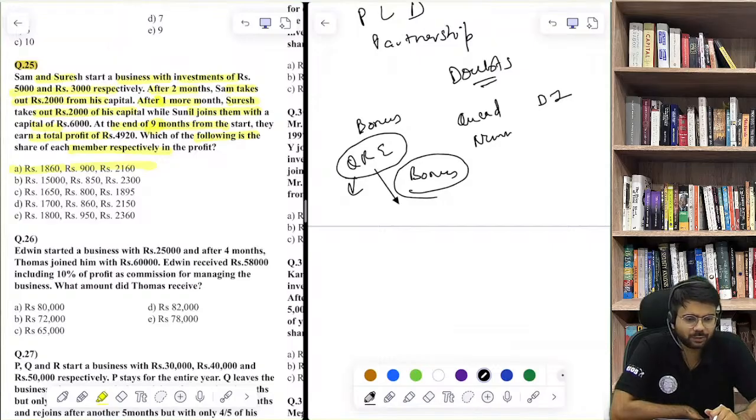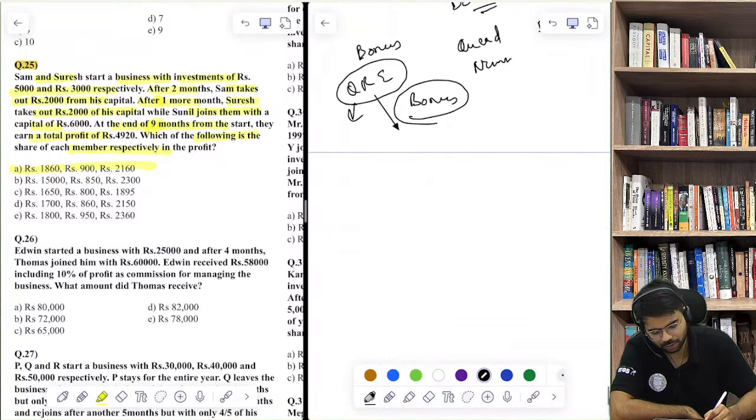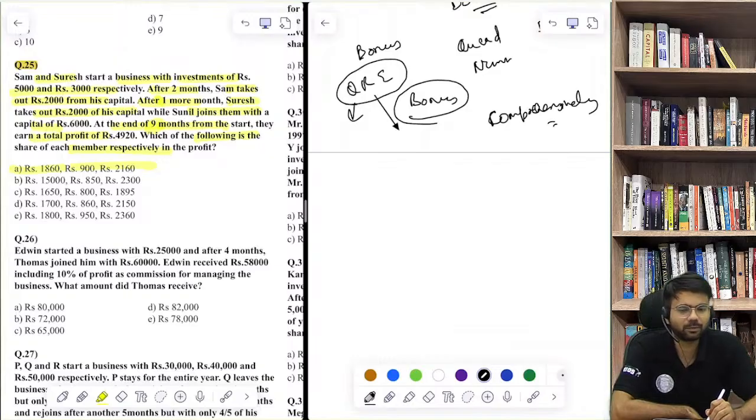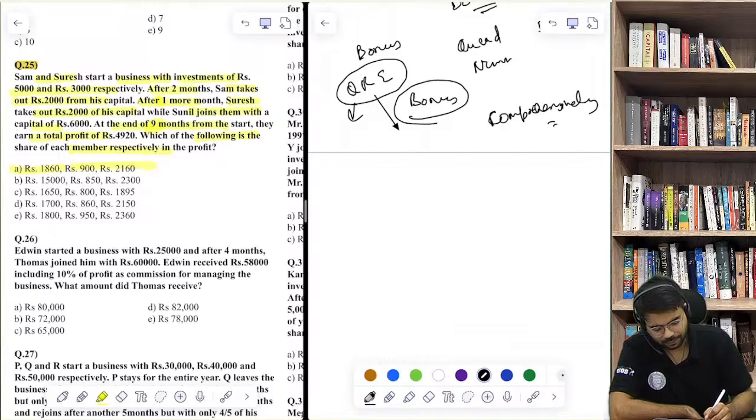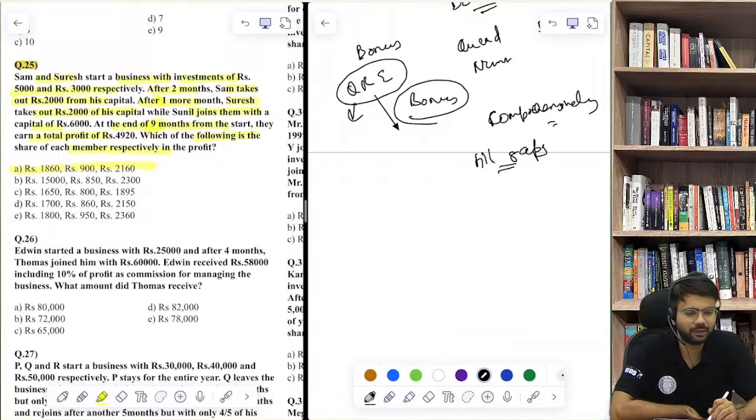If your target is 2026, Ashutosh, you have a lot of time. So your first target should be to cover the syllabus comprehensively. पहले सारे चैप्टर्स जो भी हैं आपके क्वांट, रीजनिंग, इंग्लिश के, सारे चैप्टर्स आपको कवर करने हैं प्रॉपर्ली. That is your first target. Then you work on speed. First is the conceptual understanding, then you work on speed. But the first target should be to fill your gaps in knowledge. If there are any gaps in your knowledge, you have to fill them.